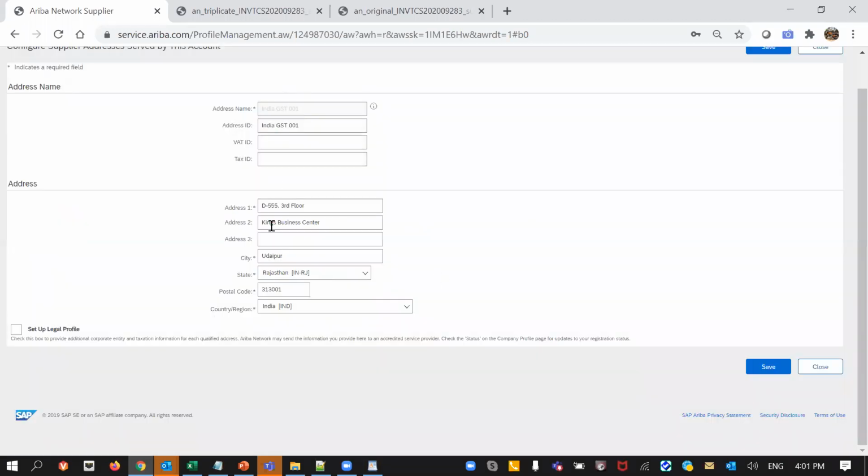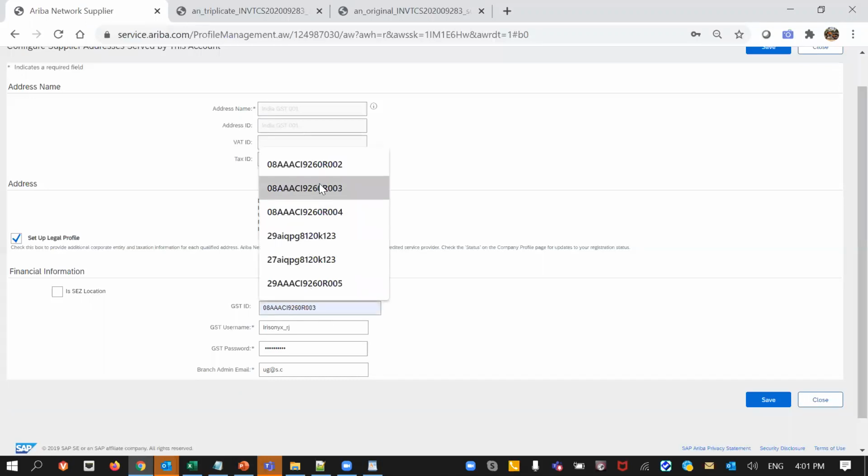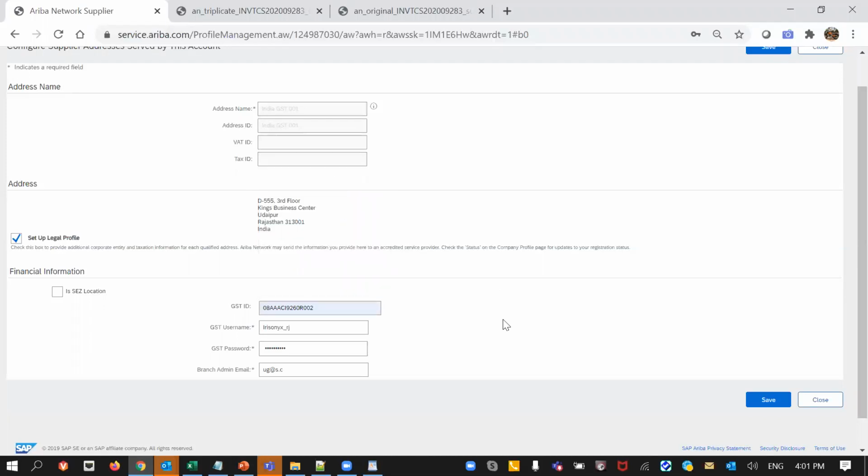For example, this supplier is actually located in Rajasthan, and this particular supplier's turnover is more than 500 crores of rupees. Normally, those types of suppliers will see these additional text boxes. For example, there is a GST username, a GST password, and an administrator email. This information is required for the creation of the profile and submission of the invoices. Now I have this GSTIN, and this particular GST number starts with 08 for Rajasthan.